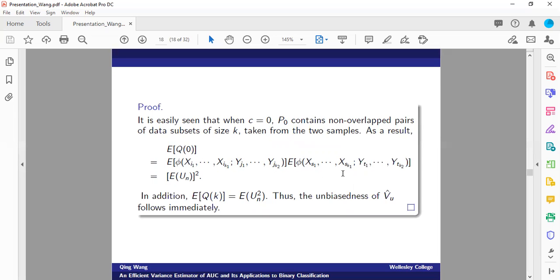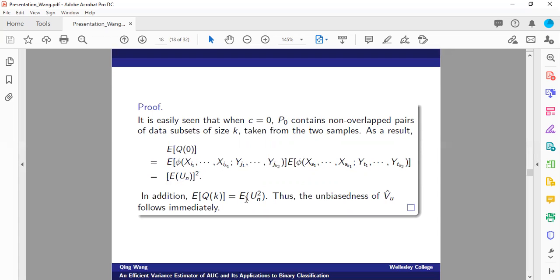Because the two subsamples do not have any overlaps, they are independent, since we have an IID sample. So the expectation of the product can be written as the product of two individual expectations, and the expectation of each kernel function is the same value as the expectation of the U statistic. That's why, in the end, the expectation of Q of naught is equal to the square of the expectation of U_N.